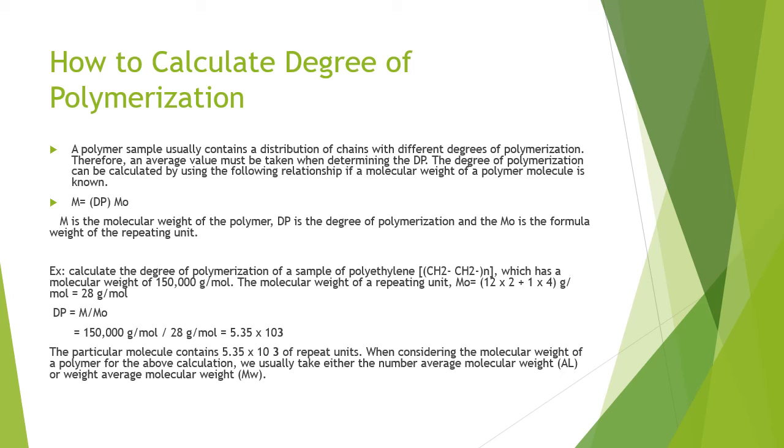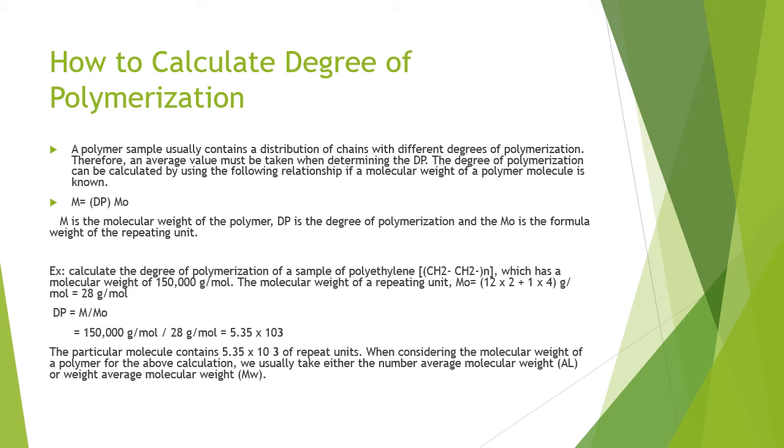We can determine it if the molecular weight of a polymer molecule is known. Here M is equal to DP multiplied by M0. M is the molecular weight of the polymer, DP is the degree of polymerization and M0 is the formula weight of the repeating unit.